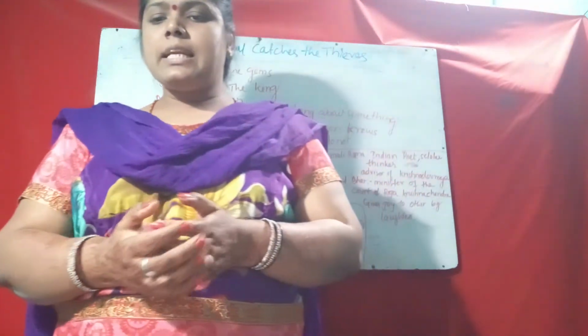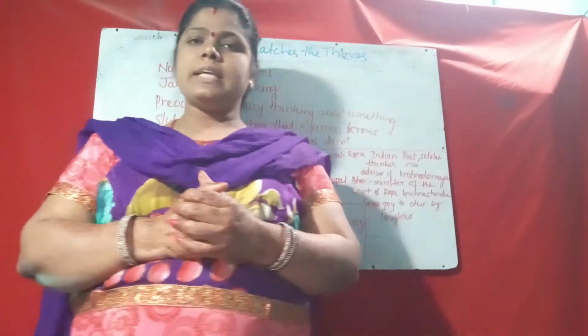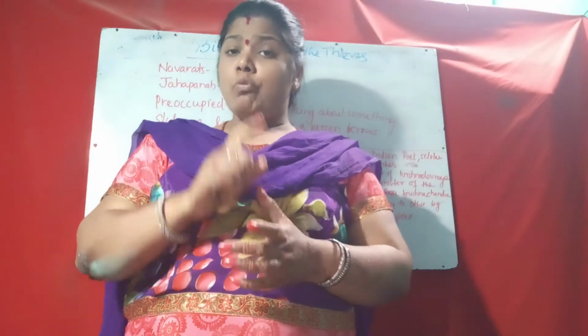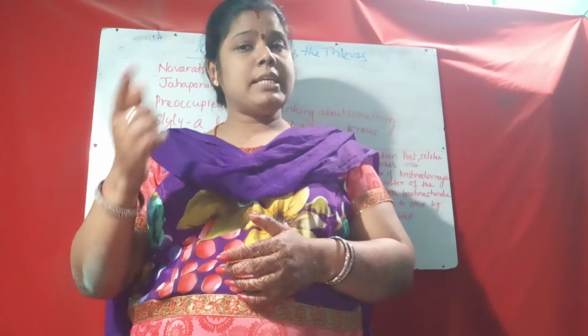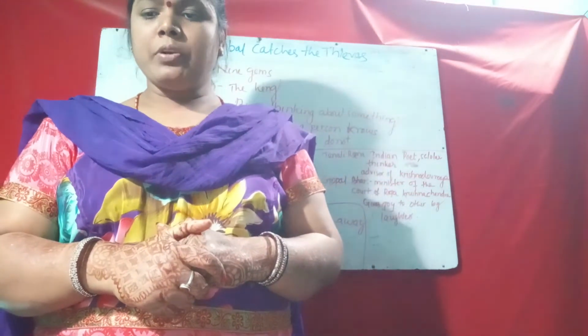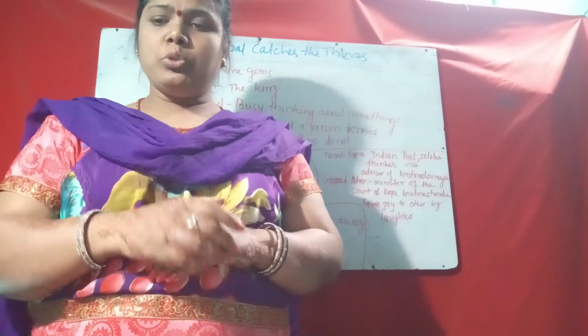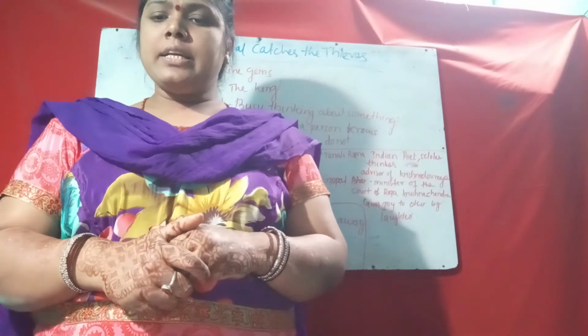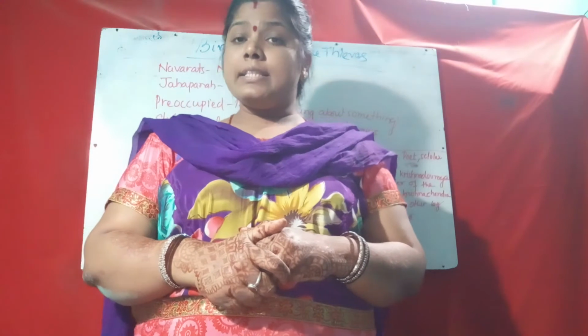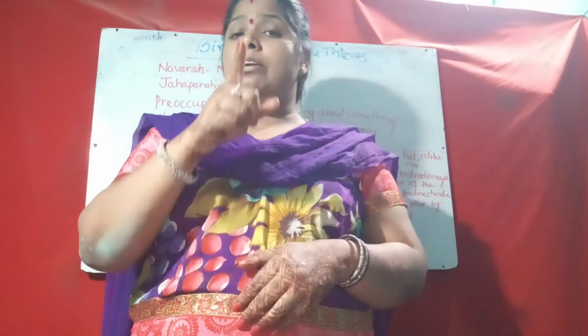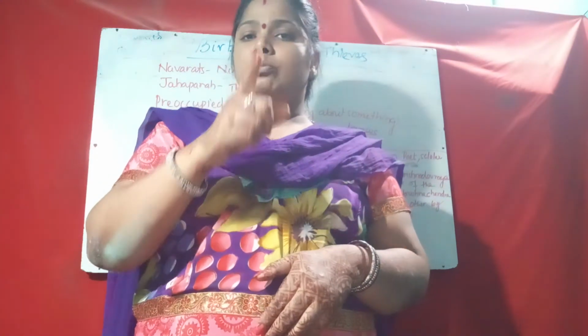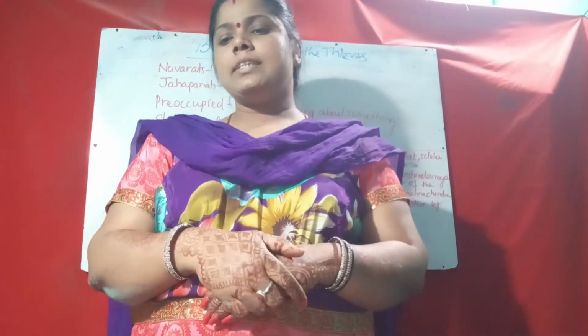Birbal says, sir, give me one more day. Next day I will find who stole your ring. Akbar says, alright, but be sure you are right this time.